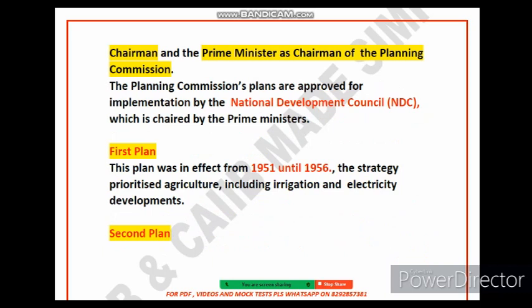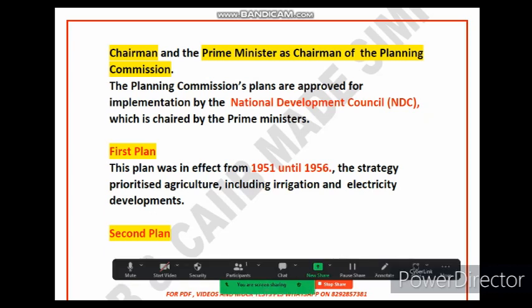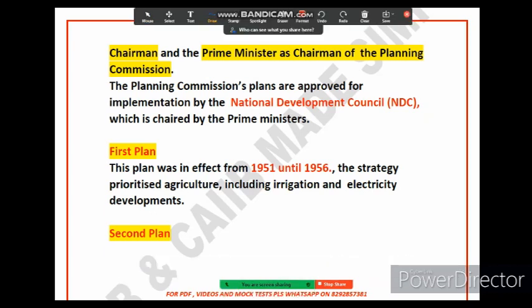So friends, first thing is the deputy chairman. I have talked about the deputy chairman, right? The deputy chairman is a senior official who is responsible for the day-to-day operation of the Planning Commission. The second point is NDC. What is NDC? National Development Council. This is a body that is responsible for approving the plans. Whatever plans were there of the Planning Commission, NDC provides the approval. Who chairs NDC? It is chaired by the Prime Minister and is composed of ministers from the central government.